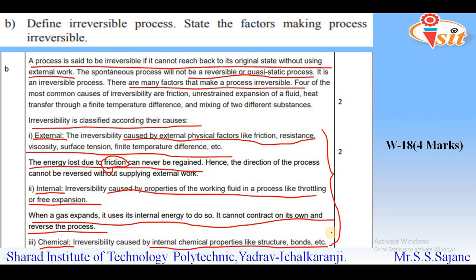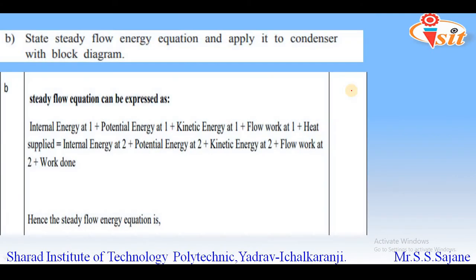This question will carry 4 marks, and the weightage is given: for the definition, 2 marks will be allotted, and for writing the factors making the process irreversible, 2 marks will be allotted. So this was a 4-mark question from the winter 18 paper. Then the next question, again from the winter 18 paper.